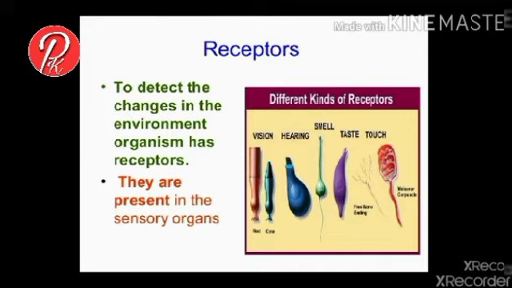They are present in different sensory organs. Some help in vision and hearing, some detect smell and taste, some detect pain and pressure, and some are touch receptors.